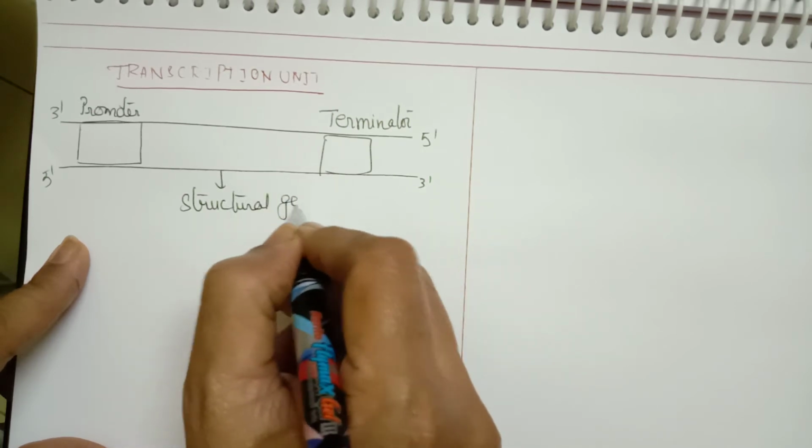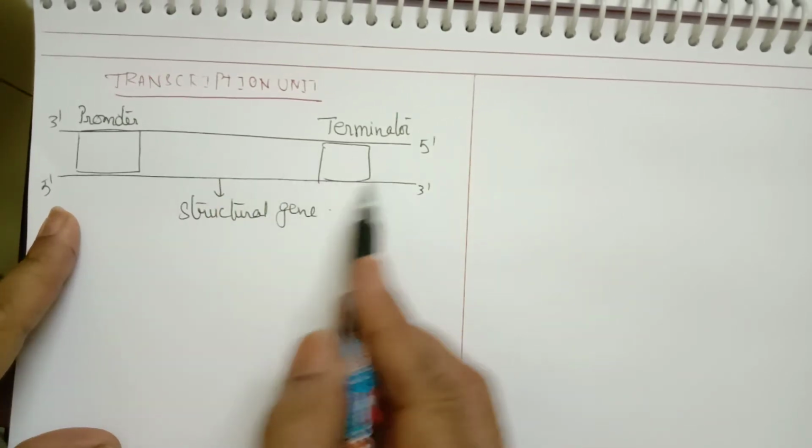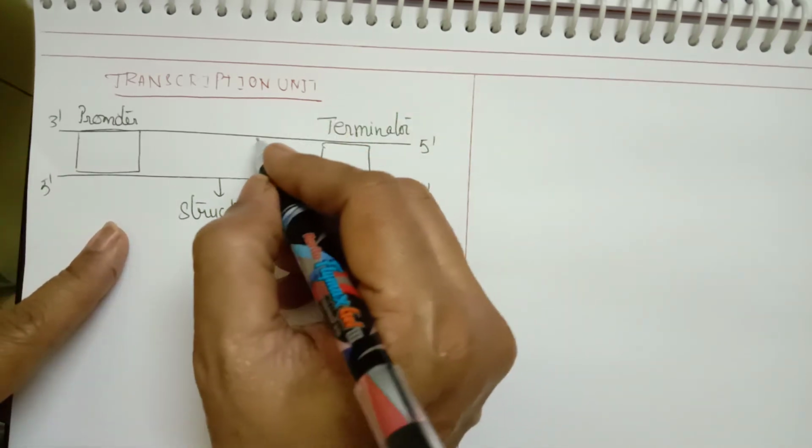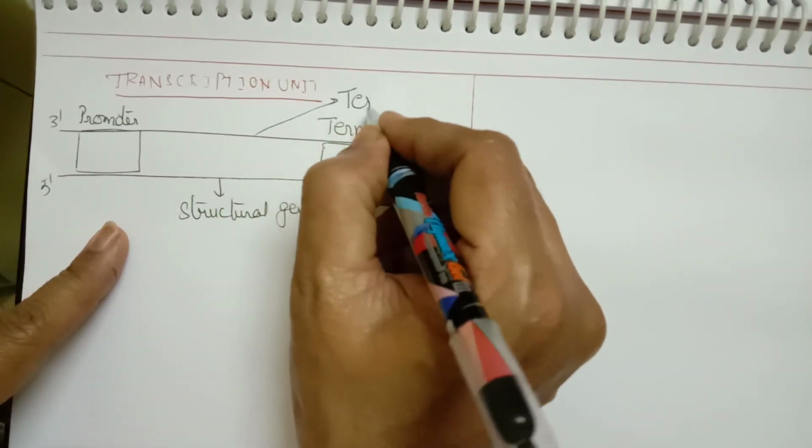Now the promoter sequence, how it is read. See, the 3' to 5' strand we call the template strand.